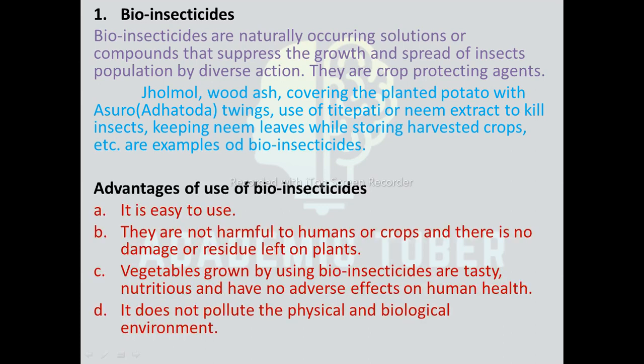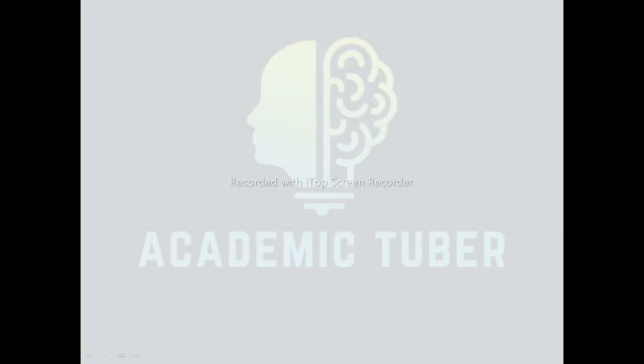So here we are going to discuss some of the advantages of bioinsecticides. Bioinsecticides are easy to use. They are not harmful to human or crops, and there is no damage or residue left on plants. Vegetables grown by using the bioinsecticides are tasty, nutritious, and have no adverse effect on human health. It does not pollute the physical and the biological environment.